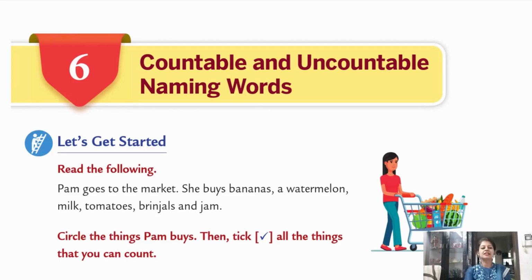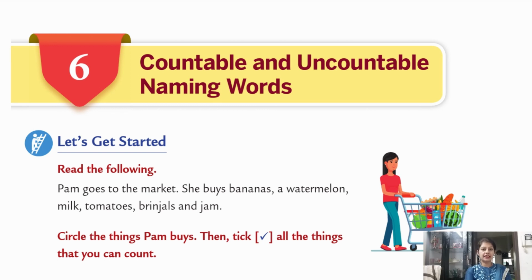So what have we understood with this activity? The naming words that we can count are called countable naming words, or nouns, and the naming words we cannot count are called uncountable naming words. Now look at page number 29. Read the following. Pam goes to the market. She buys bananas, a watermelon, milk, tomatoes, brinjals and jam. Now circle the things Pam buys. Then tick all the things that you can count.